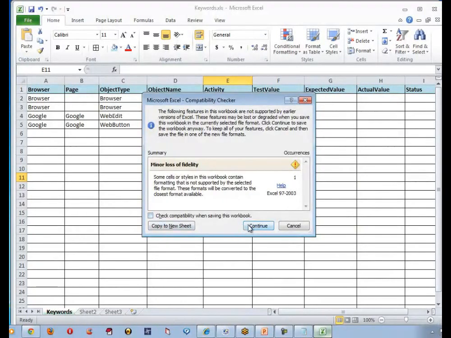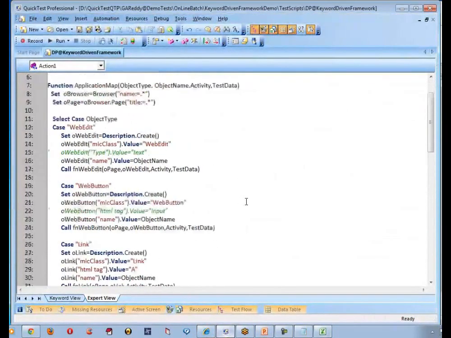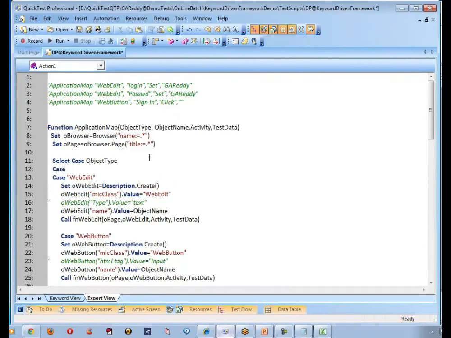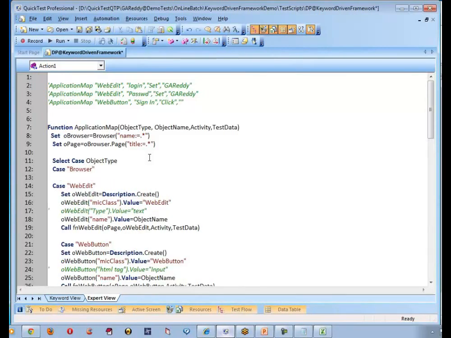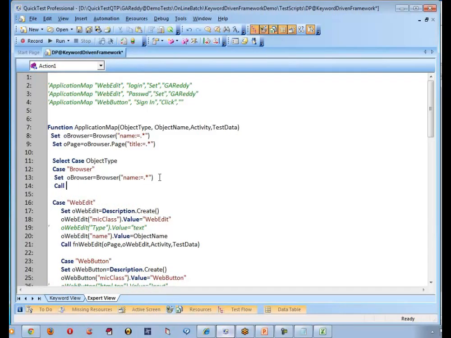Okay. So at this point of time, since I am not done with the browser, let me remove these 2 lines of code. Or else you can come back. You can also create one more function here. What is that? Let me say case browser. If it is a browser, what can you do? This is the description you can set about. And you can also call a function, call function browser.